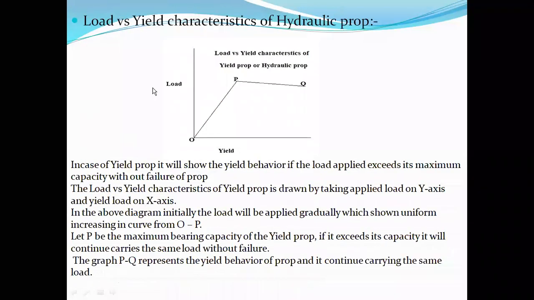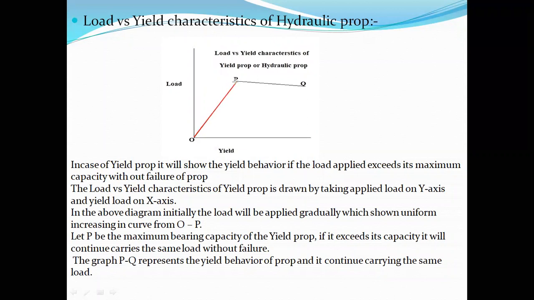Next we'll discuss the load versus yield characteristics of a hydraulic prop. A hydraulic prop is also a friction prop. They are all examples of yield props because they show yield behavior. Look here. As the load increases, the corresponding yield increases. When it reaches the maximum of its capacity, it keeps increasing up to this point. Let P be the maximum capacity.